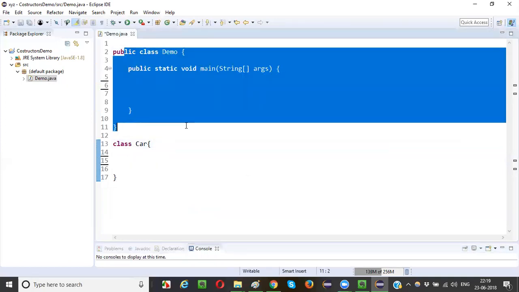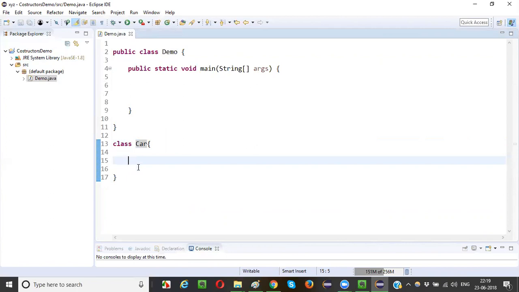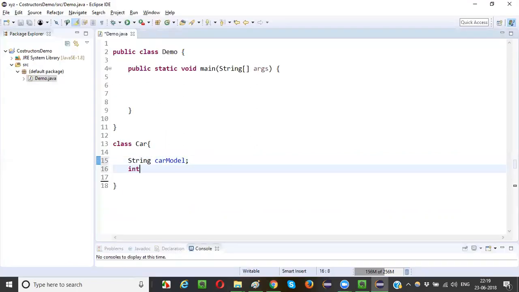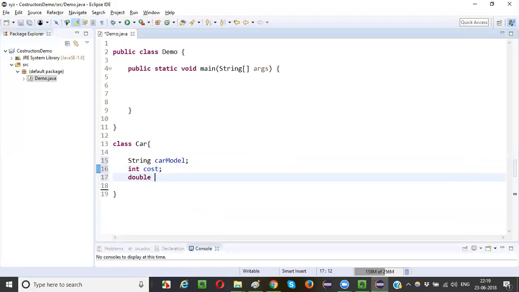So this is a normal demo class. Inside the demo class, we have the main method, and in the same Java file, we have another class called Car. In this Car class, I'm going to create some variables and methods. The first one is String carModel. The other variable is int cost. I don't remember the example, guys, I'm just looking into that. Double mileage: car model, cost, mileage for every car.